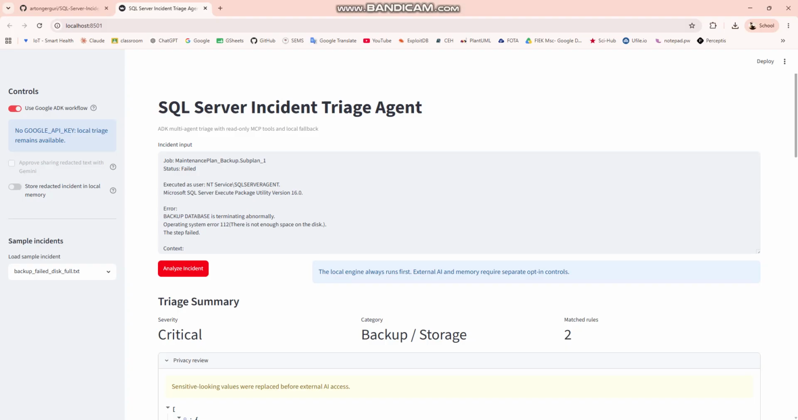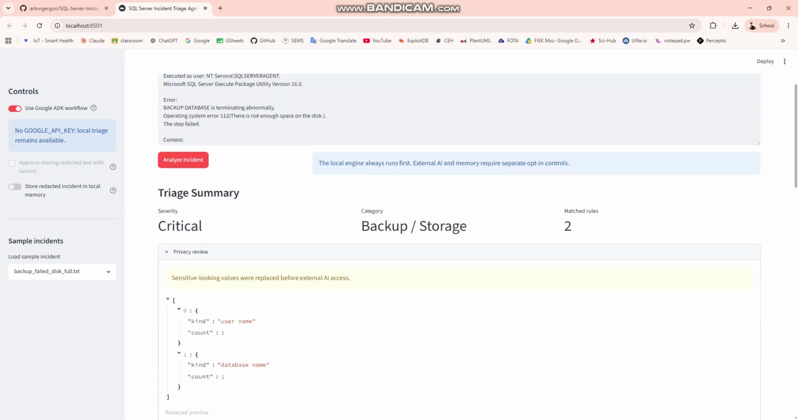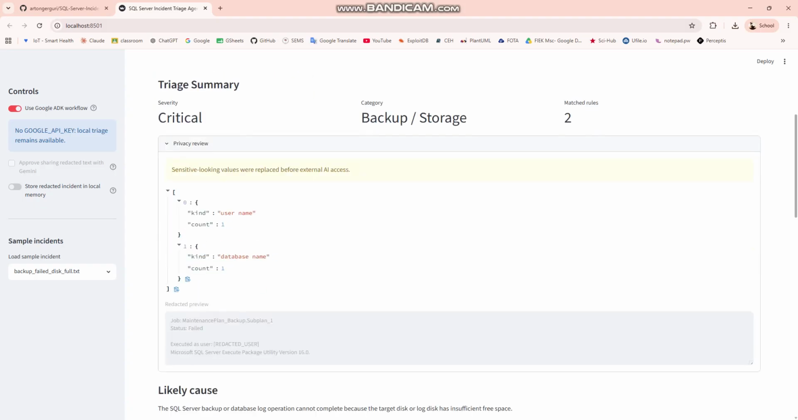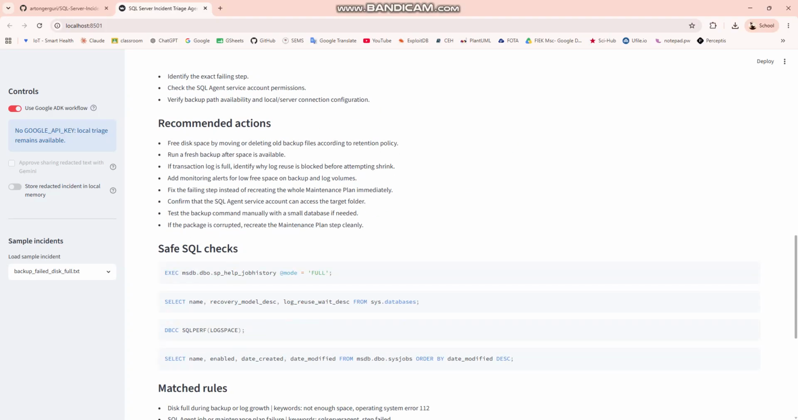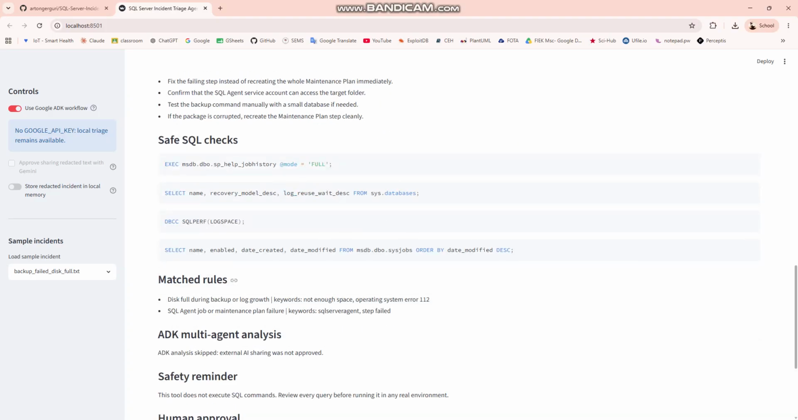The agent classifies this as backup storage with critical severity. In the privacy review, we can see the data that has been replaced for being sensitive-looking values. Then the likely cause is displayed: insufficient free space. After this, we get the verification steps that a SQL database administrator can check, the recommended actions, and the SQL Server commands.